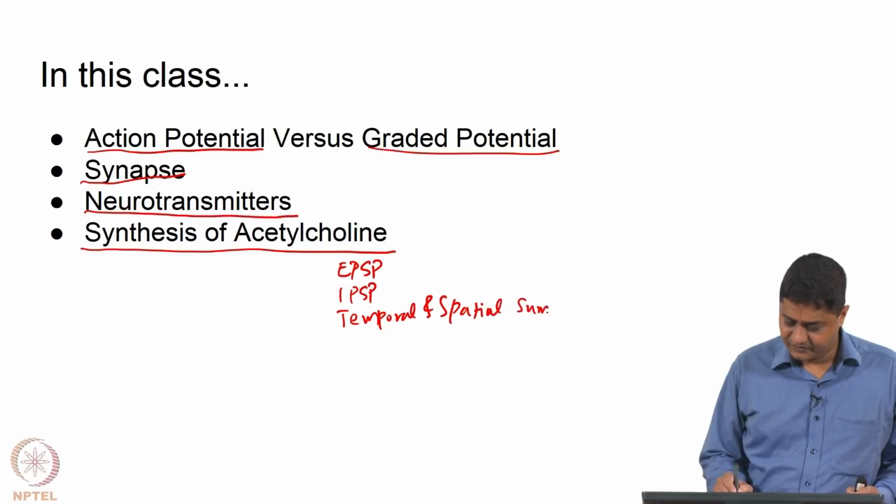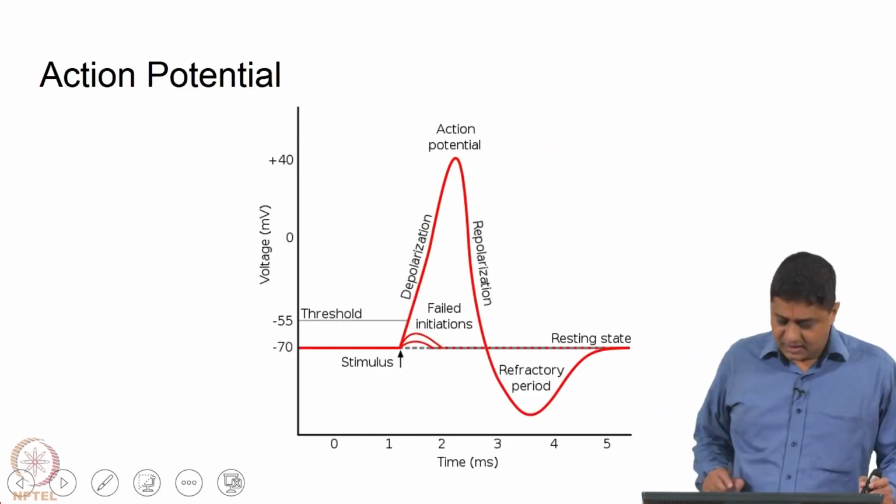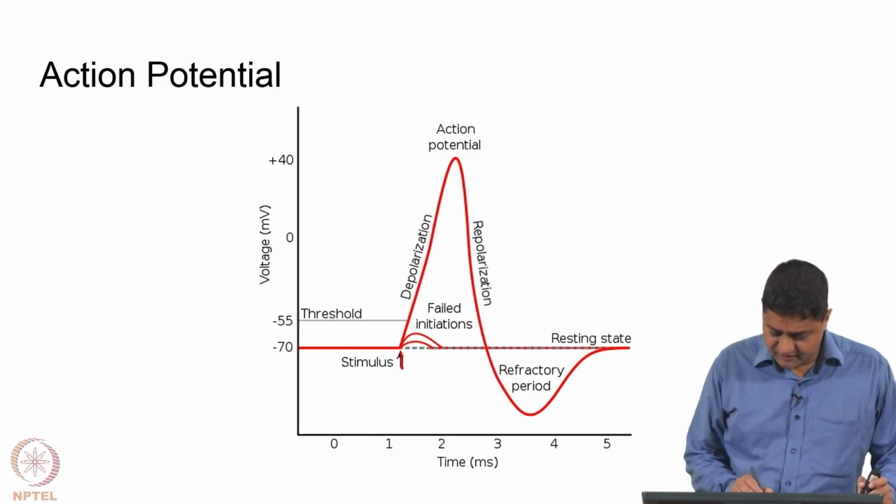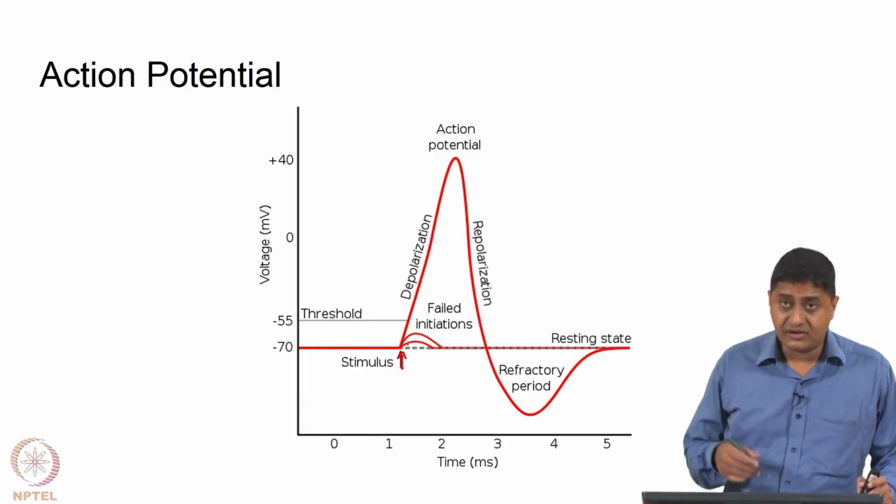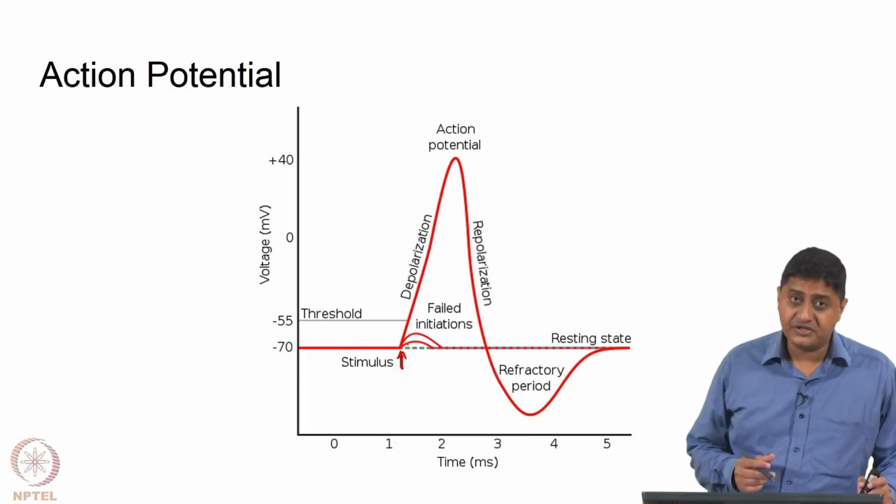previous class. Okay. So, let us remember, a stimulus when it is arriving may or may not cause an action potential. If the stimulus is strong enough to take the membrane potential to threshold, an action potential will be caused.